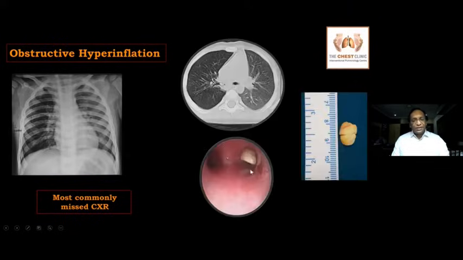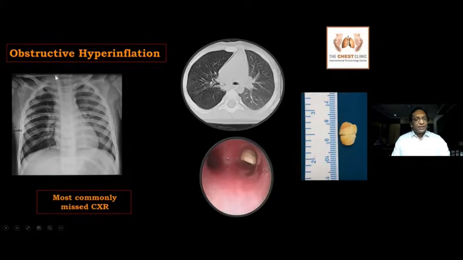So obviously this was a peanut inside the right main bronchus. This is obstructive hyperinflation. Why does this come? Because it is not tightly impacted. There is some amount of space. So during inspiration, the air goes inside. During expiration, there is some kind of valve mechanism so that the air gets trapped inside the lung. So this is called obstructive hyperinflation. This was removed with an optical forceps.